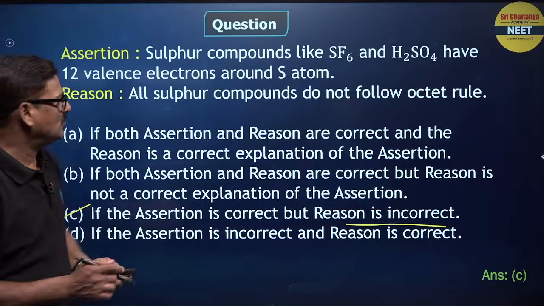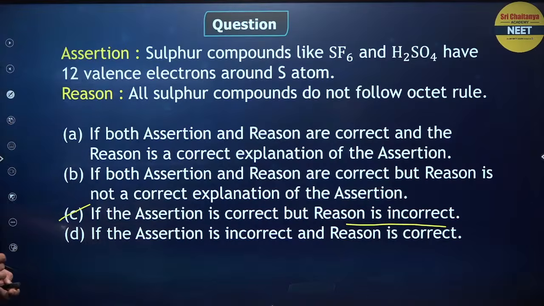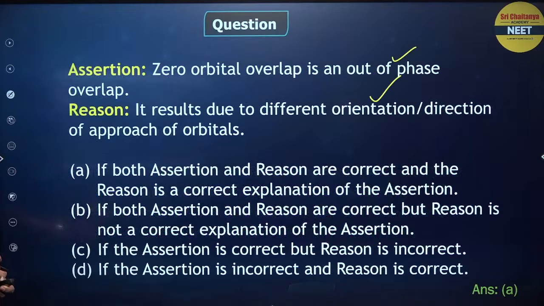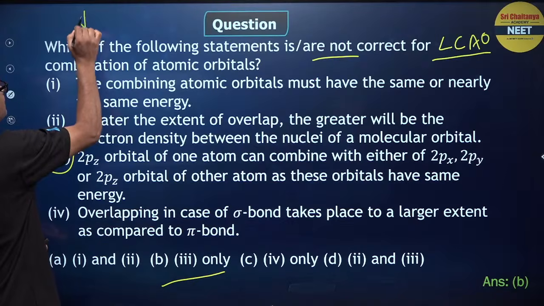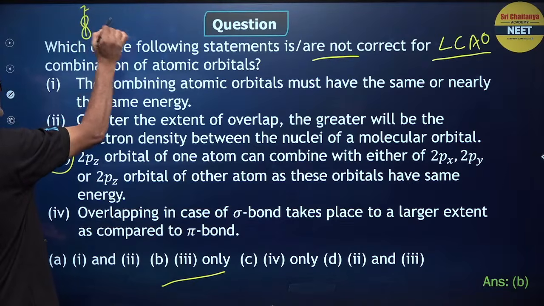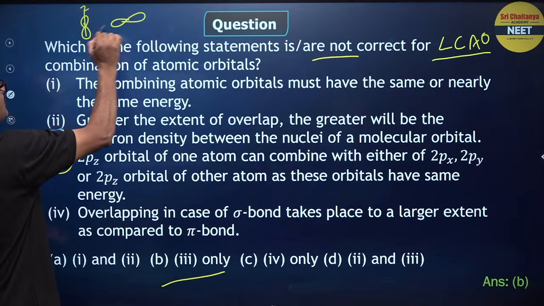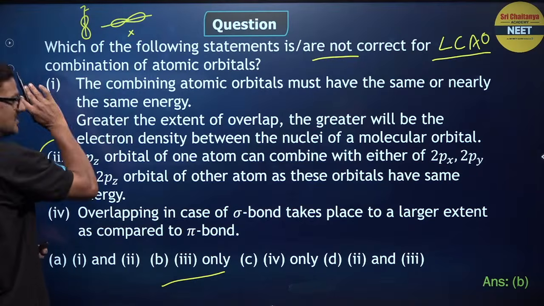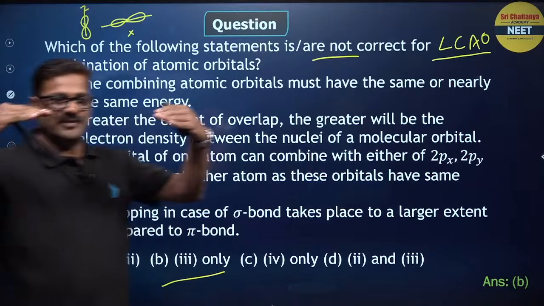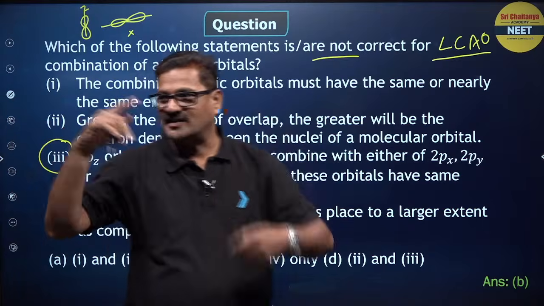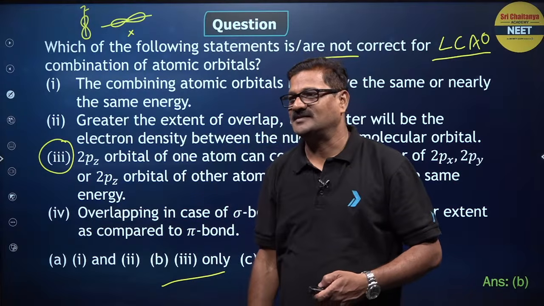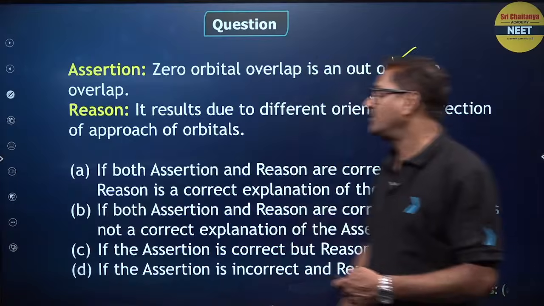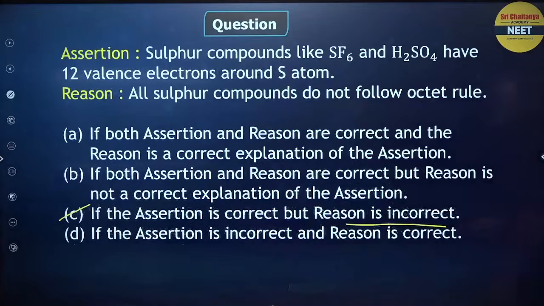Look at the previous question. Here if it is a pz orbital, how can an x orbital overlap? It is not possible. Overlapping orbitals should have the same direction, yes or no? Okay, coming to one more question here.